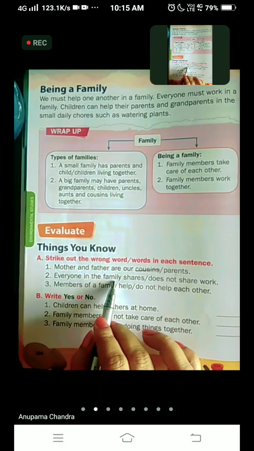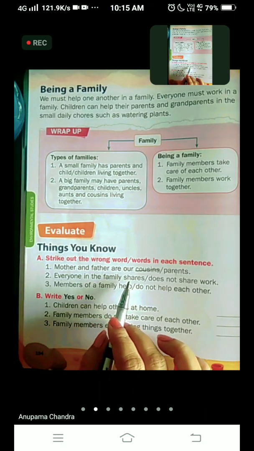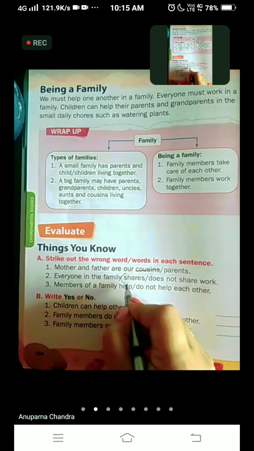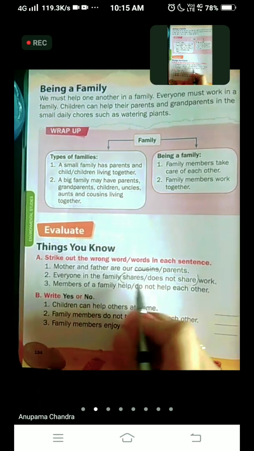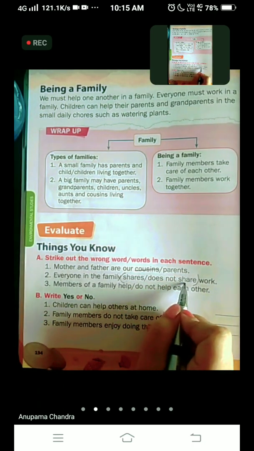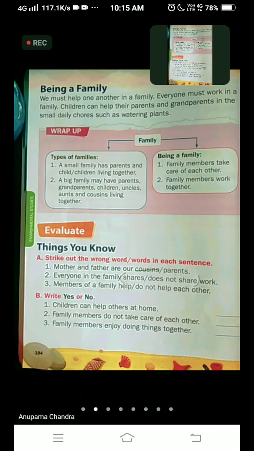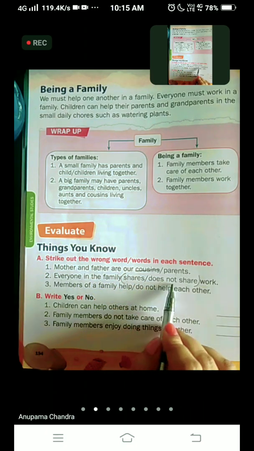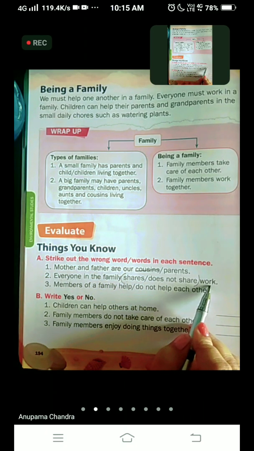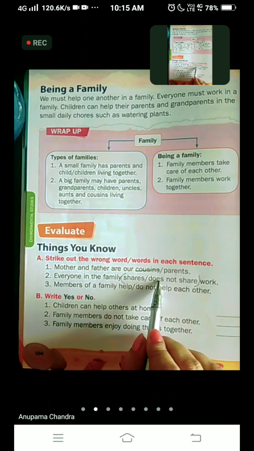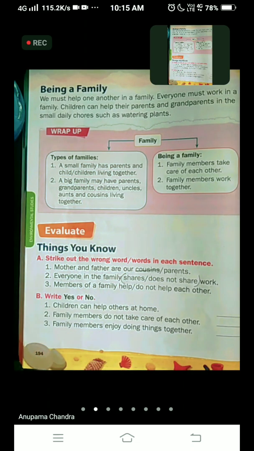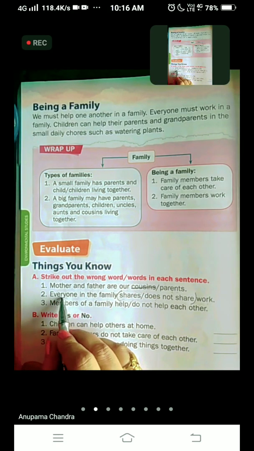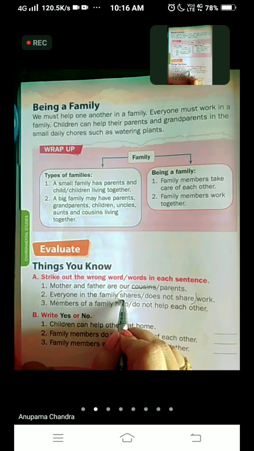Everyone in the family shares, does not share. Now here it is more than one word. Do one thing, you can make a bracket here. Either we have to take share or does not share. Then you will not be confused. Everyone in the family shares or does not share work. So what is the correct option? Shares or does not share? So the answer to this one is, everyone in the family shares work.